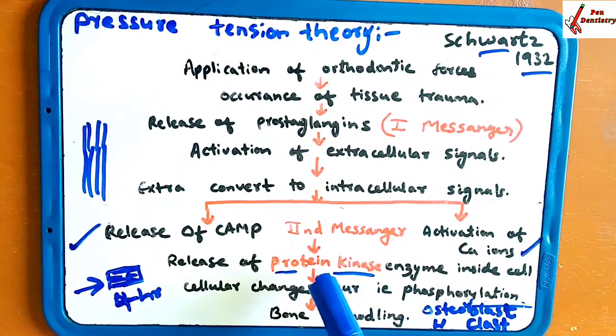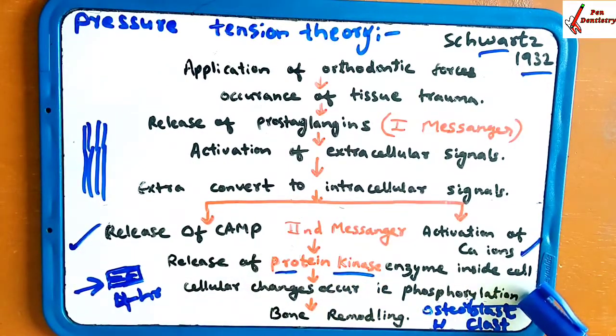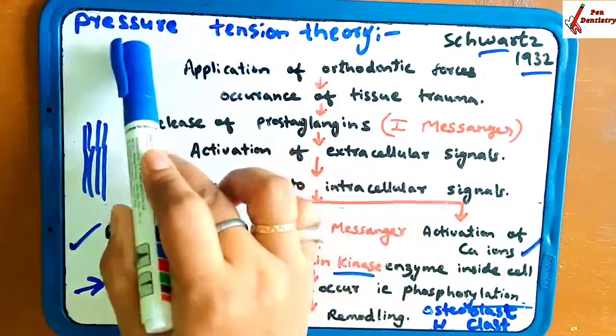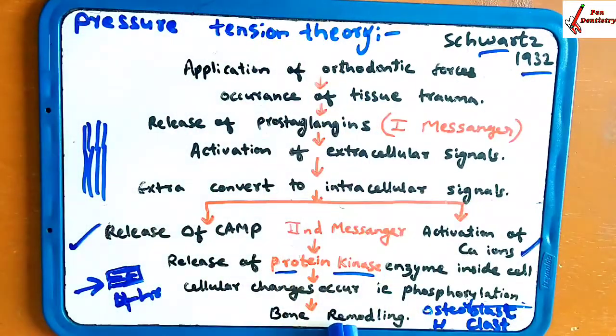These changes occur inside the cell. The phosphorylation causes the osteoblast and osteoclast activation, and this changes the bone, which is bone remodeling. Due to the pressure and the tension, bone remodeling takes place. That's why it is known as pressure tension theory.